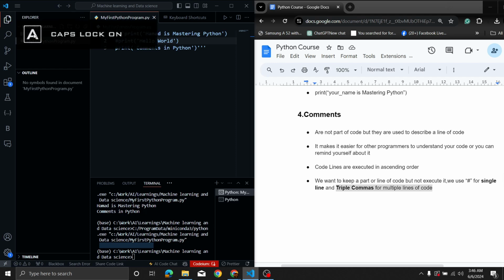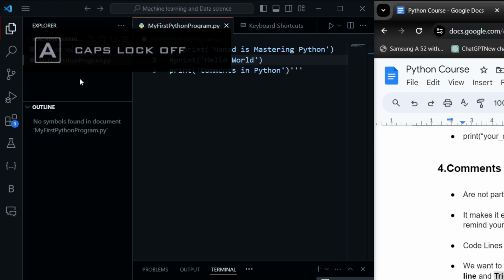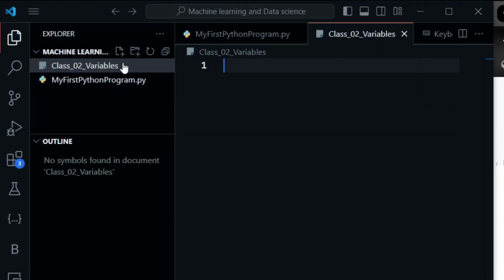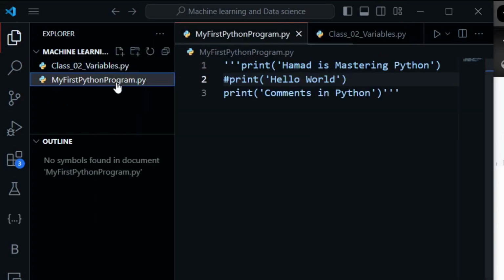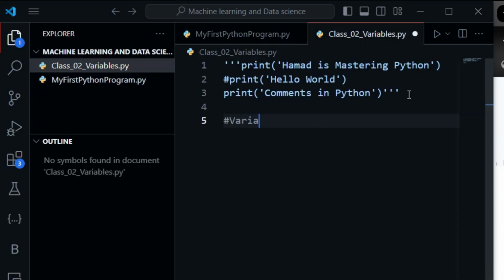That is the variables, class 02 underscore variables. And make sure to add the extension, which I did not add, .py. I need to use the new Python file. Now let's go to the variables.